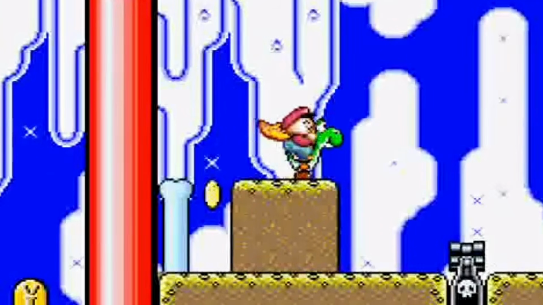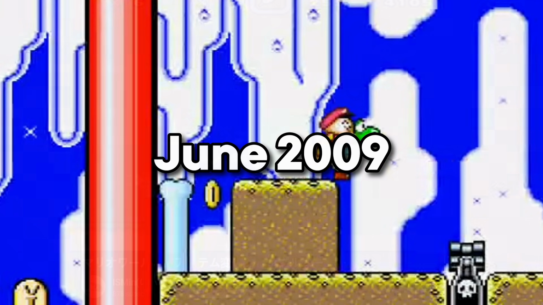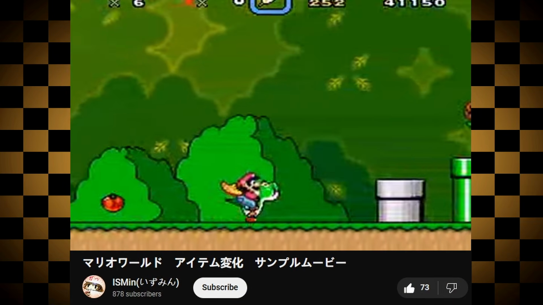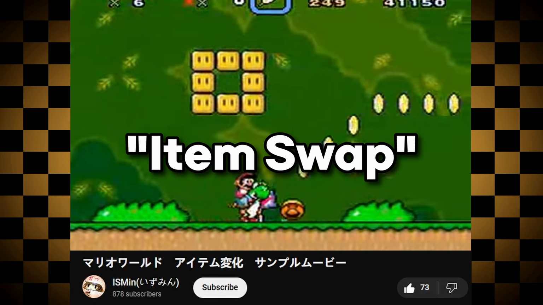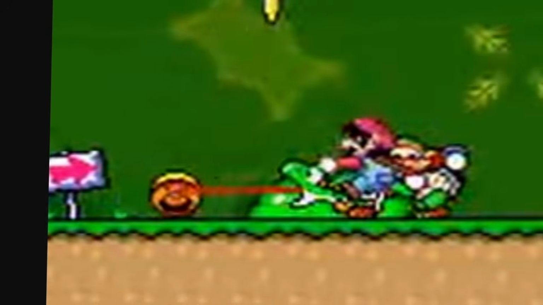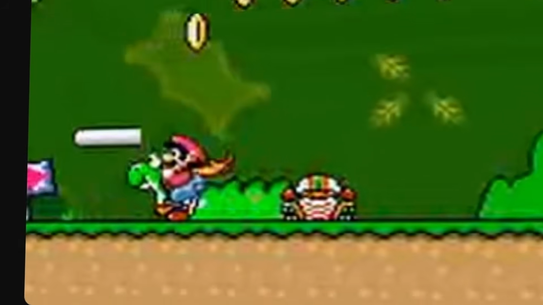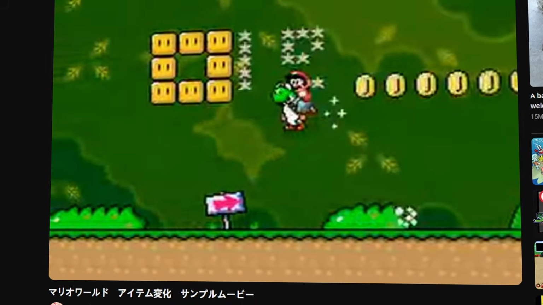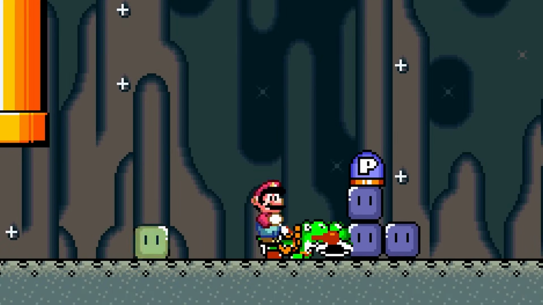Just 5 months later in June, tool-assisted speedrunner ISM would find a new glitch known as item swap, where when Yoshi eats an edible object the moment it despawns, some other available object will take its place, even if you're not supposed to eat it. This item swap glitch would lay the foundation for the other finds that would soon come.